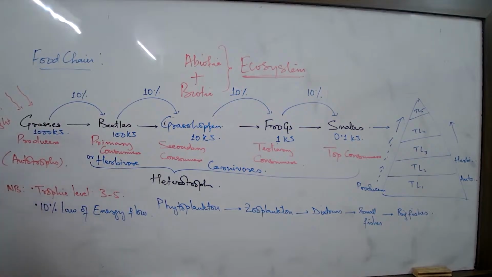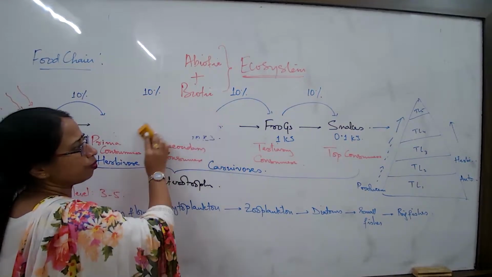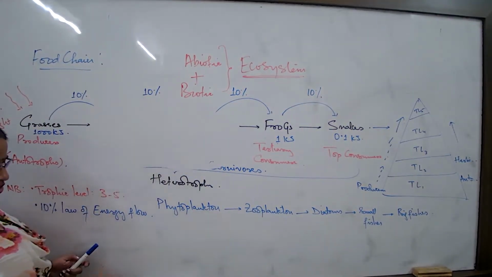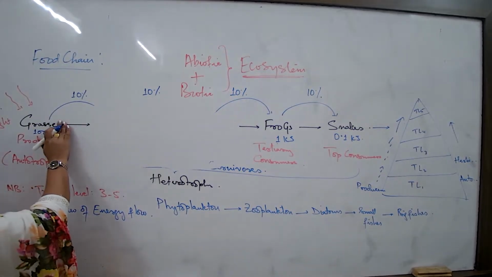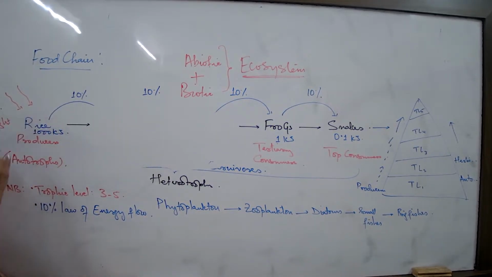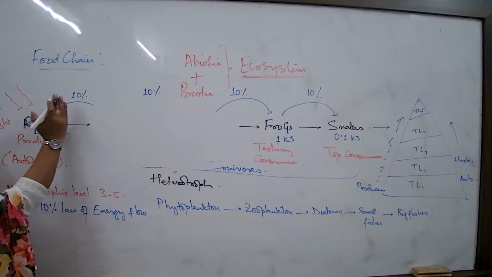Now, if I try to fit in certain examples, suppose we talk about ourselves. In this case, these are some plants. I may talk about the rice plants here, any type of a plant where human directly feeds on.